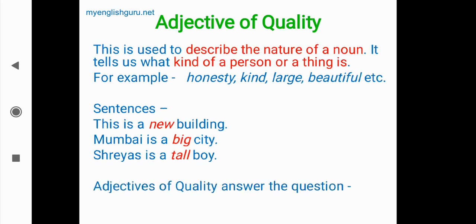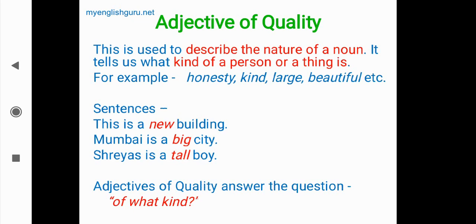Now, adjectives of quality answer the question. If we find these types of sentences and want to know what kind of adjective it is, we just ask the question of what kind. What kind of building is that? It is a new building. What kind of city is it? It is a big city. What kind of boy is it? He is a tall boy. So if we ask this question, what kind, then the answer will be adjective of quality.